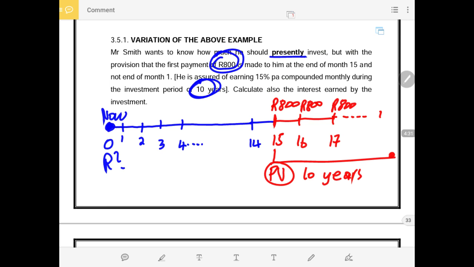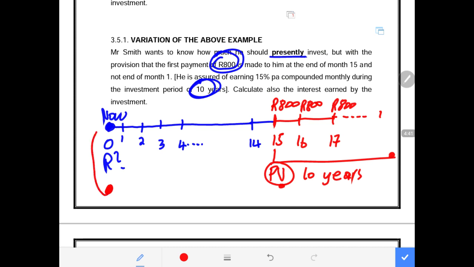Now this is the present value of the payments for the next 10 years. But remember, this present value was not just a present value. We started the investment here, at the beginning of the period, at the now period. So this amount must also go back 14 months down the line. We need to draw this money back 14 months and say this is the present value, but this is the future value of this present value.